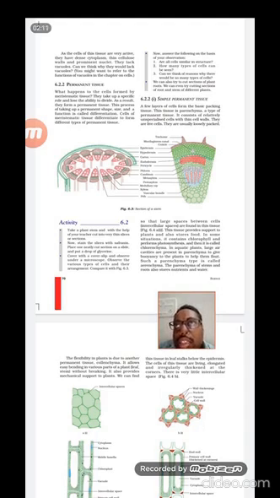Especially these types of tissues are found in plants that live in water, otherwise known as hydrophytes, and they help in buoyancy, meaning they help them float on the surface. So those types of parenchymatous tissues are known as aerenchyma. Apart from that, there are two more: one is known as collenchyma and the other sclerenchyma.